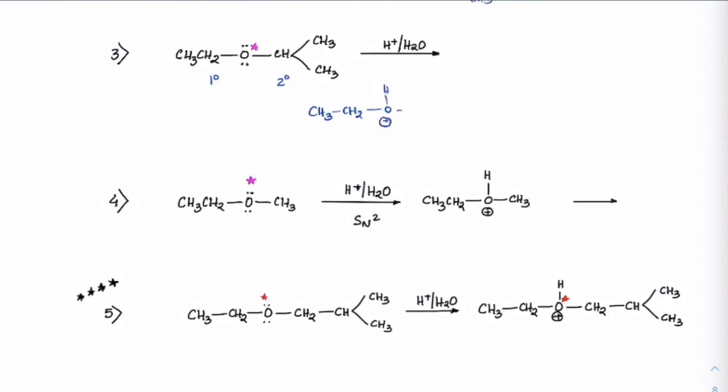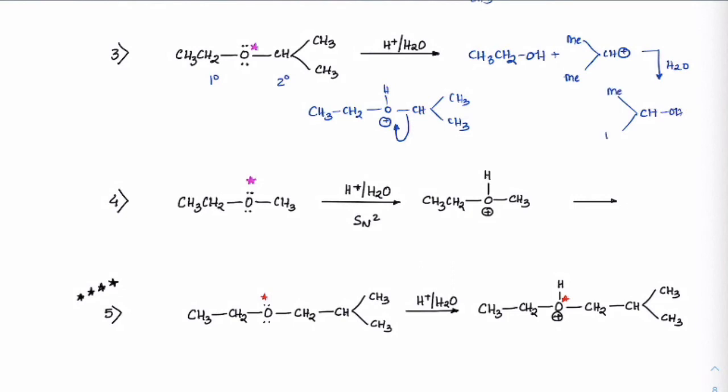This oxonium ion is formed, CH with CH3 and CH3, and this group will move here, so we'll get CH3CH2OH plus the carbocation CH, which has methyl and methyl. On hydrolysis we'll get CHOH, and the isotopic oxygen ended up with this.